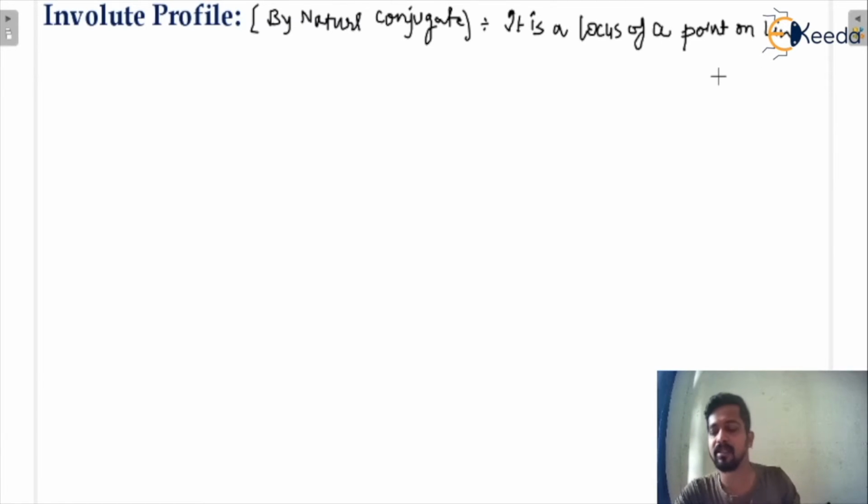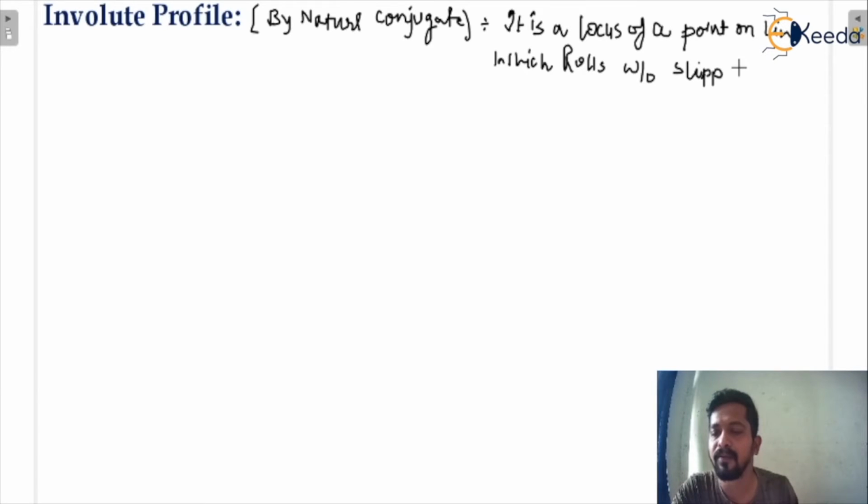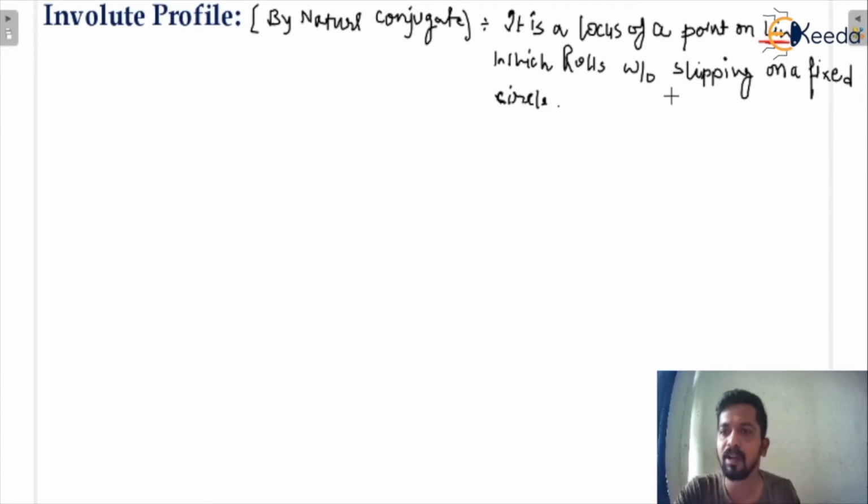It is a locus of a point on a line which rolls, which is in rolling condition, which rolls without slipping on a fixed circle. So this is the definition of the involute profile. Okay, it is a locus of a point on a line which rolls without slipping on a fixed circle.